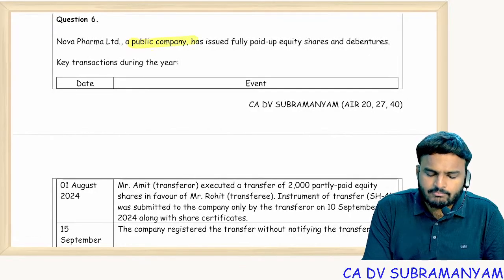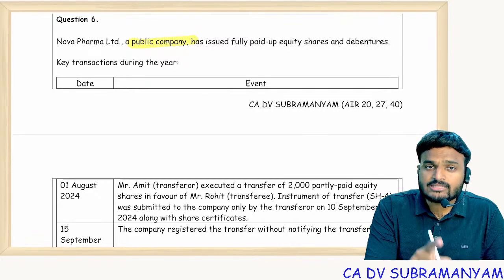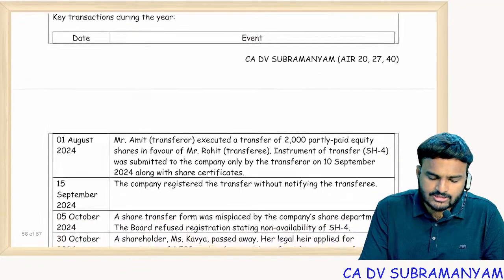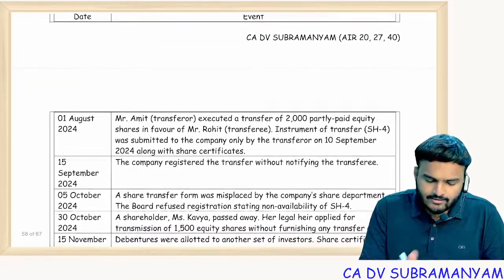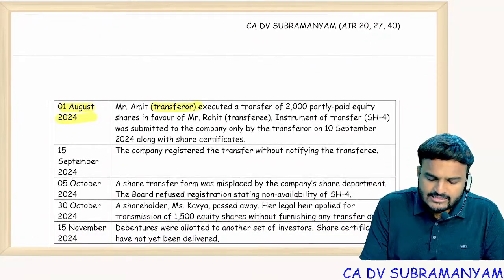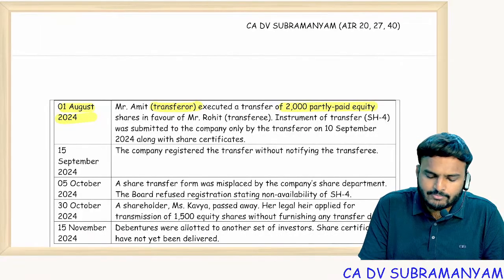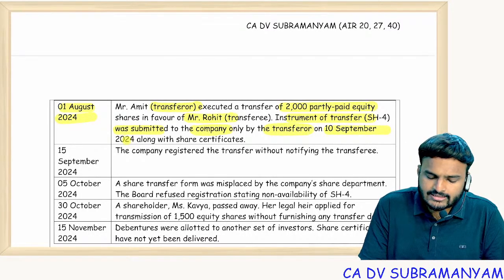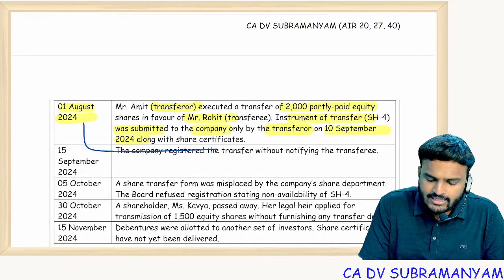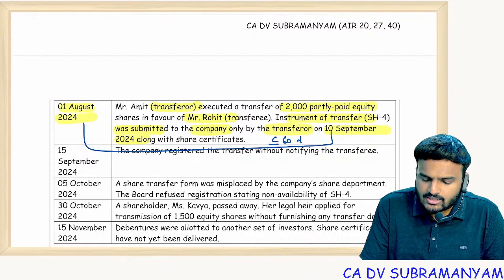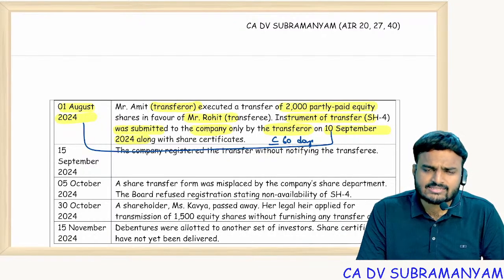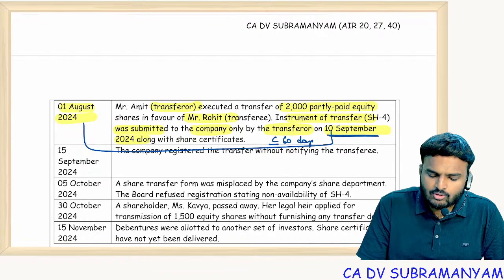Nova Pharma, a public company. If it is an IFSC company, 60 days is the limit, remember. The public company has issued fully paid up equity shares and debentures. Key transactions during the year. On 1st August 2024, the transferor executed a transfer of 2000 partly paid up equity shares in favor of Rohit. An instrument of transfer was submitted to the company by the transferor alone on 10th September 2024. See, delivery happened within 60 days. 1st August plus 60 days would be mostly 30th September. So on 10th September the submission was done.